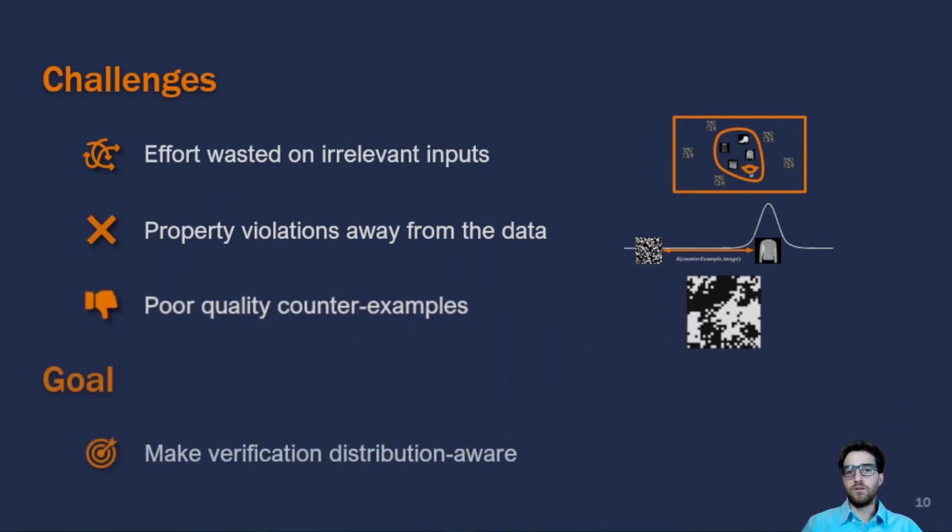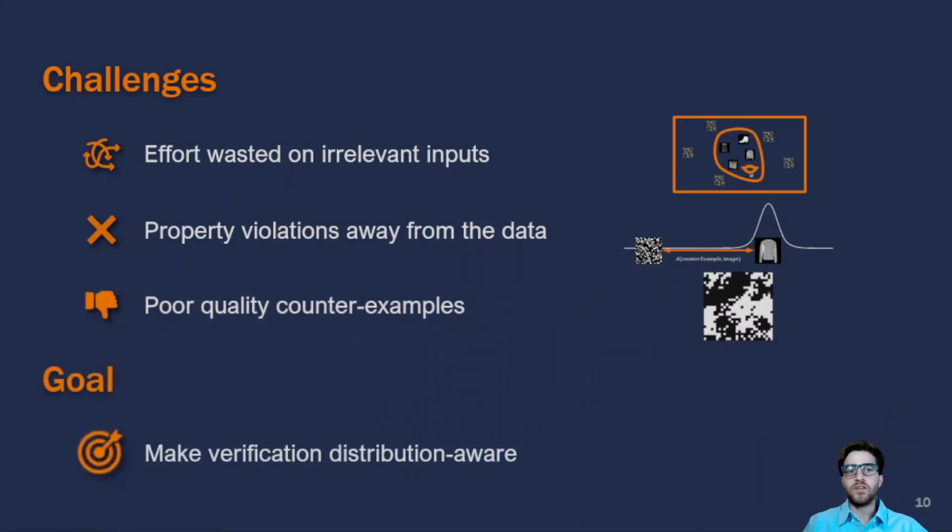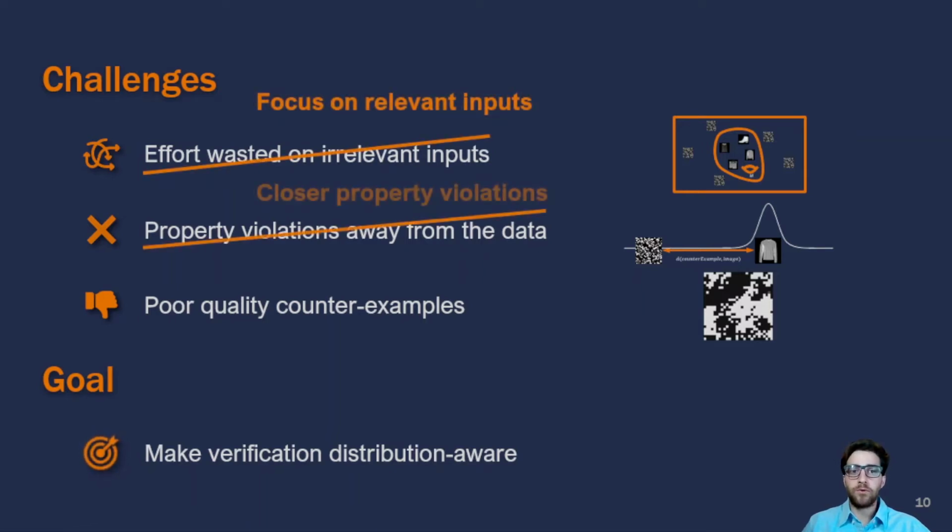So, what is our goal? We would like to make verification aware of the distribution of our data. And why do we want to do that? By making verification distribution aware, we will be focusing verification on relevant inputs. It will render property violations that are near our data distribution and thus better counterexamples.